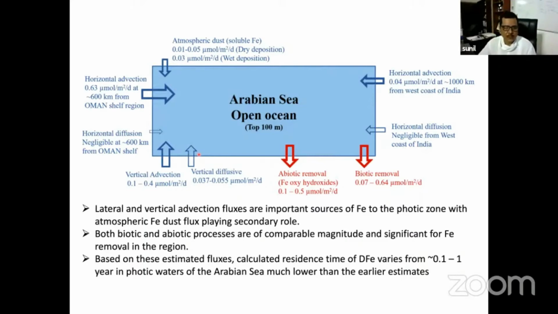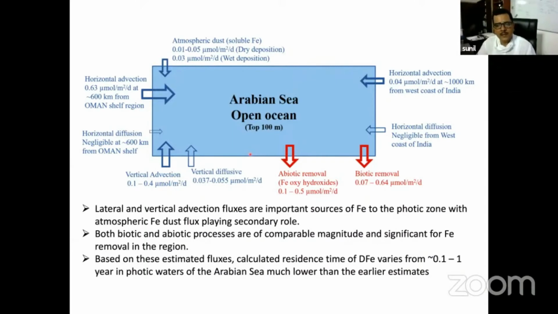they are very much prone to this upwelling. So vertical advection is taking place, and that estimate we have done, and iron which is given to this top 100 meter from the vertical advection is about 0.1 to 0.4 micromole per meter square per day, depending on the concentration and this upwelling rate. Vertical diffusivity is also contributing to that, but one order of magnitude lower than the advection. So this is about 0.04 to 0.06 micromole per meter square. And so this is all the input which we are talking about, which is about 1.2 maximum, it is becoming a micromole per meter square per day.